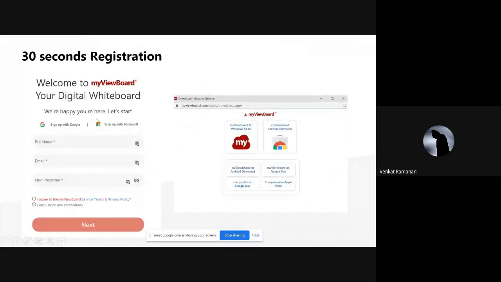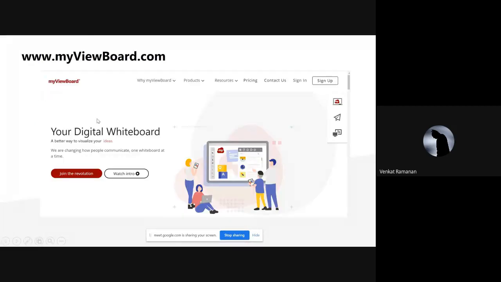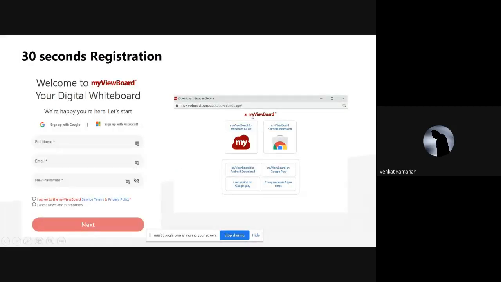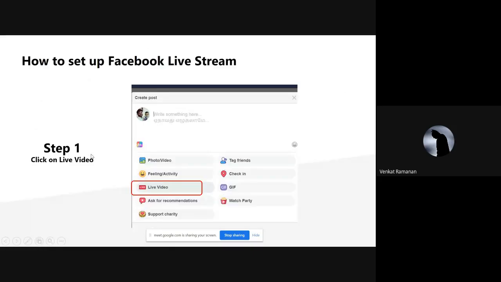So just go there, and it's a 30 seconds registration process. Like I was mentioning, go to resources and download this and install on your PC, and you can start using. And sign up is very simple. You can either sign up with a Google account or your existing Microsoft account, or if you don't have both, just give your name, email, and a password. That's a very simple process.